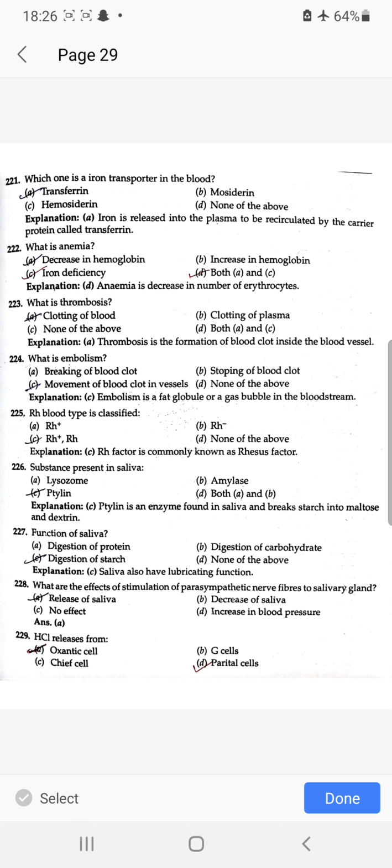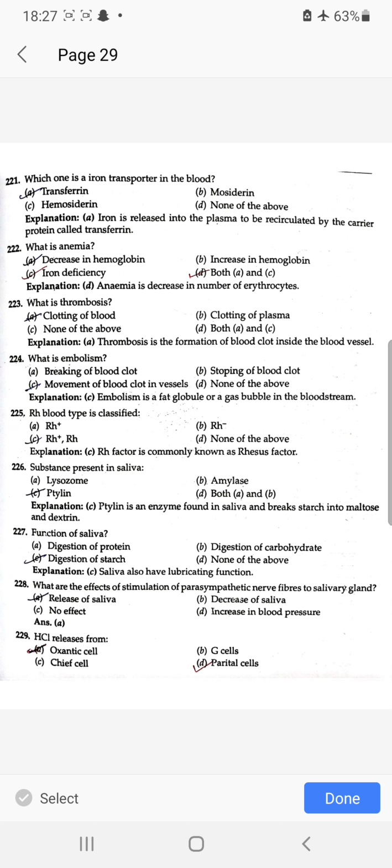Decrease in hemoglobin, iron deficiency. Both. What is thrombosis? Clotting of blood. What is embolism? Movement of blood clot in a vessel. RH blood type is classified as RH plus and RH minus.